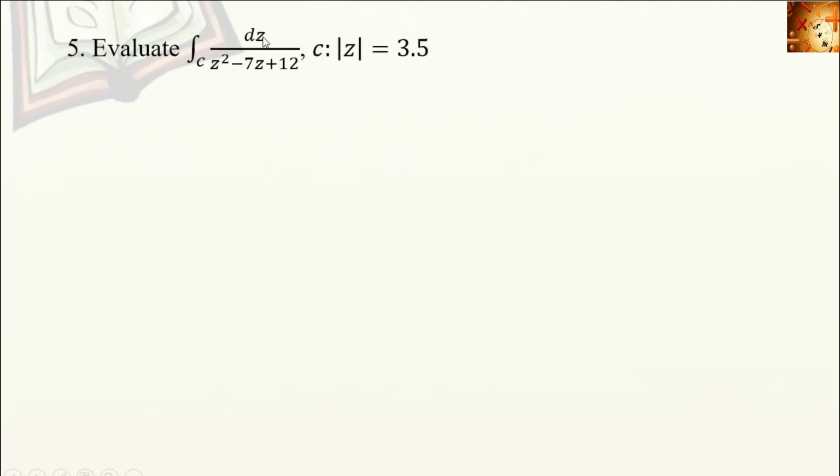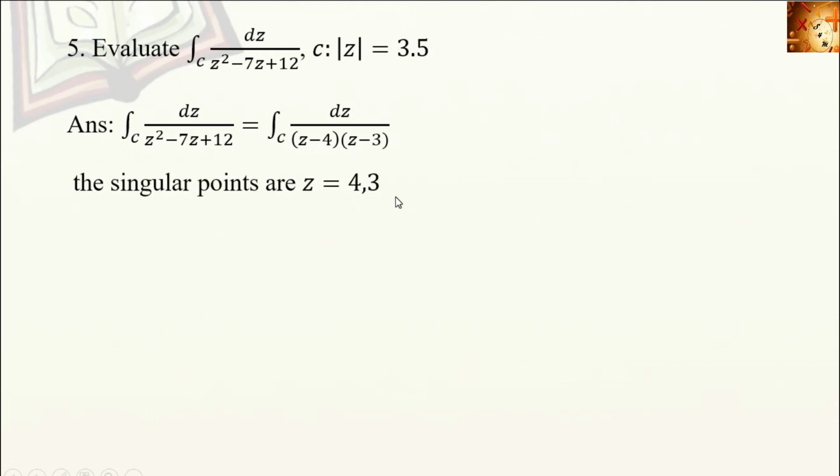Next problem, evaluate the integral of dz divided by (z² - 7z + 12), where C is the region |z| = 3.5. That is a circle with the origin as center and radius 3.5. Here the singular points are given by z² - 7z + 12 = 0, or otherwise we can factorize the denominator: integral of dz divided by (z - 4)(z - 3). So the singular points are z = 4 and 3.